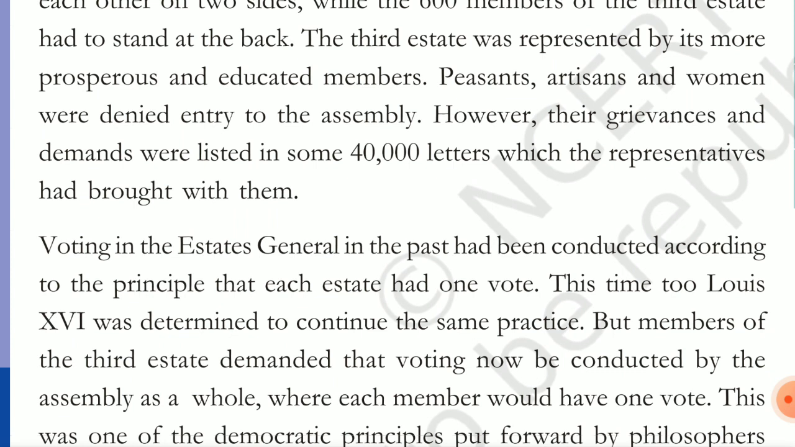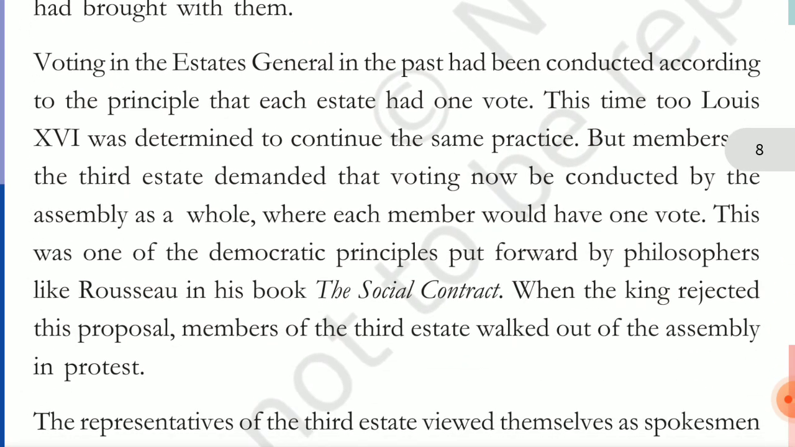However, they wrote their grievances in letters, nearly 40,000 letters, which were given to the more educated people of the third estate who were assembled in the Estates General. These representatives brought the letters with them, and all the problems and what was lacking for the people were written in them.